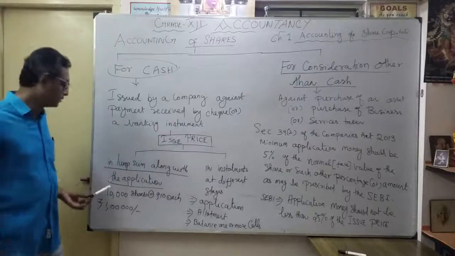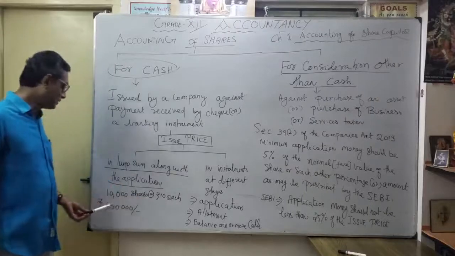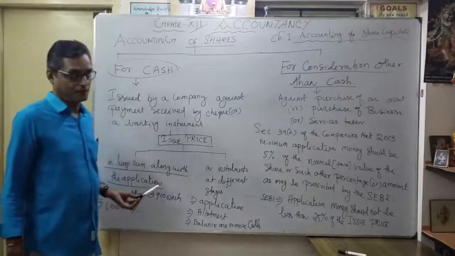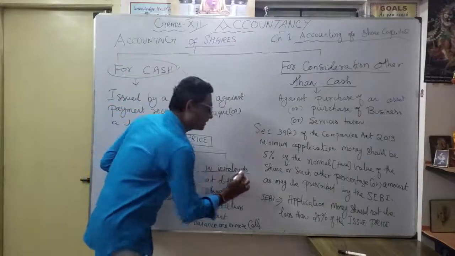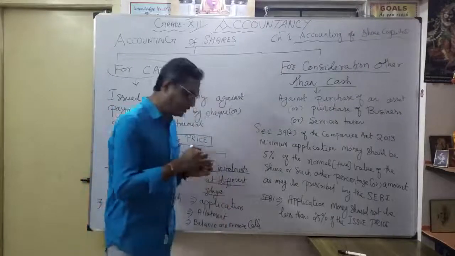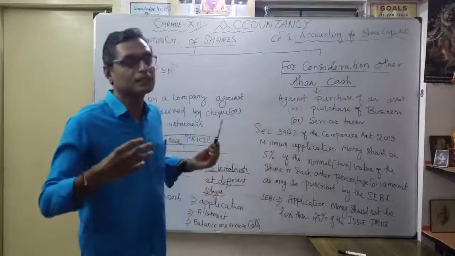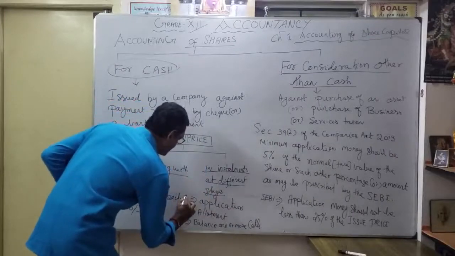So in the example, suppose you are issuing 10,000 shares at the rate of 10 each, you immediately get 1 lakh. But in installments, you will get the money in an installment manner at different stages. What are the different stages? First they can apply. For example, application 2 rupees.